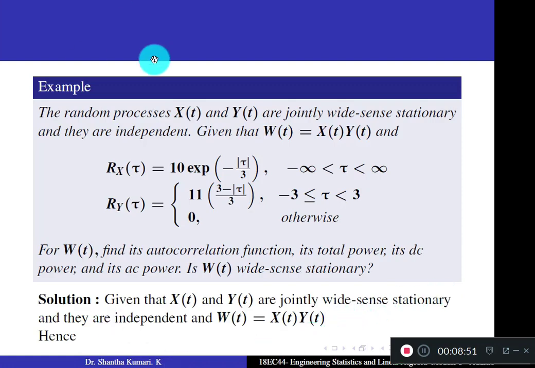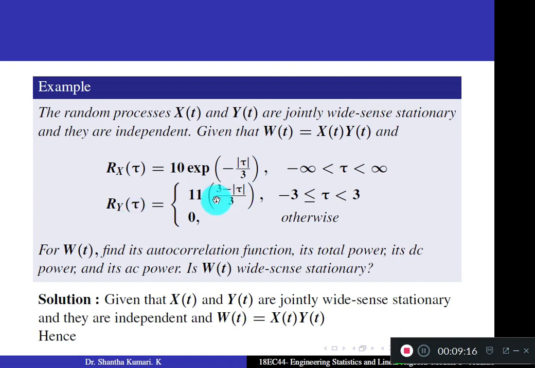Next question. The random processes X of t and Y of t are jointly wide sense stationary and they are independent. Given that W of t equals X of t into Y of t, the product of two random processes, and Rx of tau equals 10 into e to the power minus mod tau by 3.